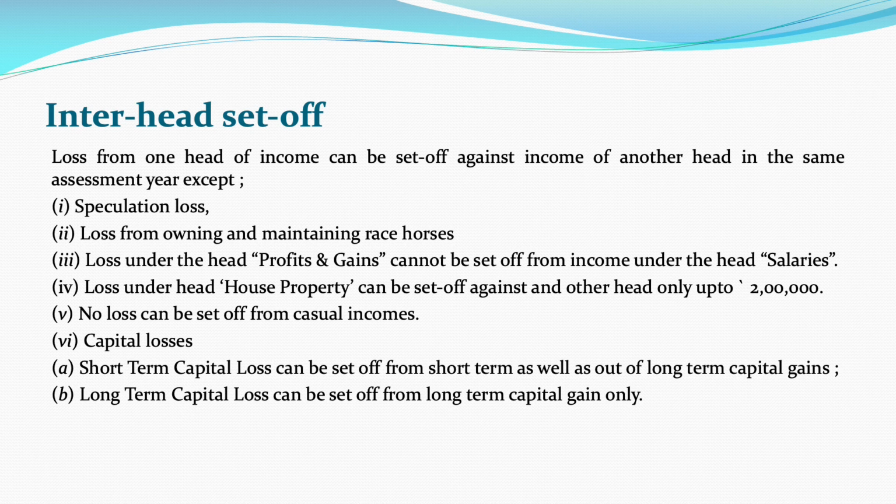No loss can be set off from casual income. Then, loss under the head house property can be set off against income of other heads only up to 2 lakh rupees. And in case of capital losses, long-term capital loss can be set off only from long-term capital gain, whereas short-term capital loss can be set off from short-term capital gain as well as long-term capital gain.